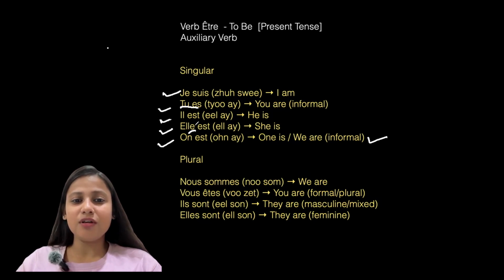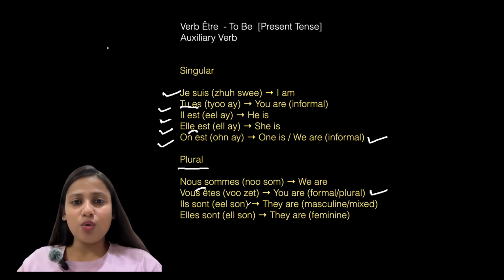Here N will overlap the sound of E and this is called liaison. Liaison, on est. On est means one is or we are. Next, nous sommes, we are. Vous êtes. Here what's happening? S will overtake the sound of E. Vous êtes. You are, formal or plural.